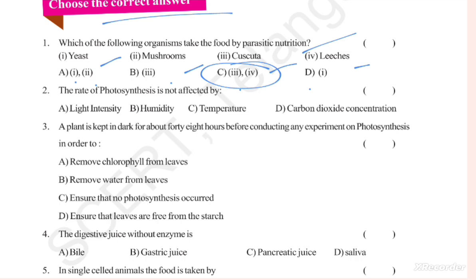Our second question: the rate of photosynthesis is not affected by. Our correct option is B, humidity. The rate of photosynthesis is not affected by humidity. The third question: a plant is kept in dark for about 48 hours before conducting any experiment on photosynthesis in order to. Our correct option is D, ensure that leaves are free from starch.